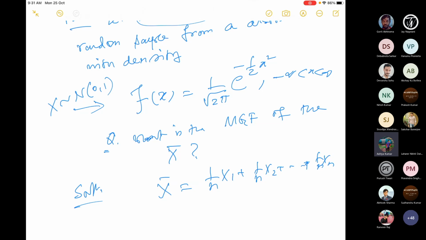So what I'm asking here is basically, if the population density is normal, then what is the density of the sample mean? If the population density is standard normal, then what is the density? I'm asking you in general, basically the MGF, the moment generating function of the sample mean.